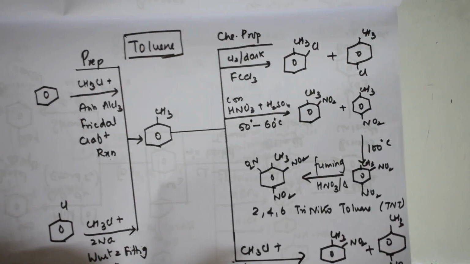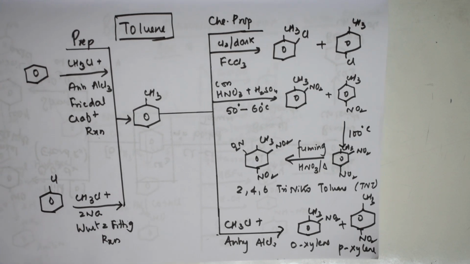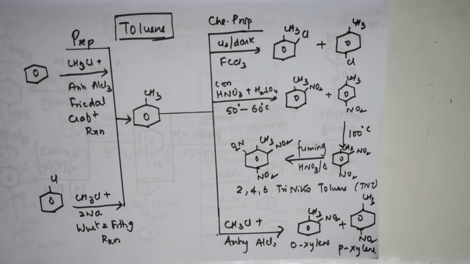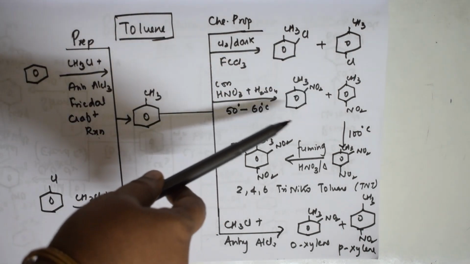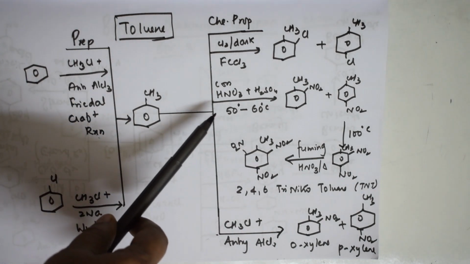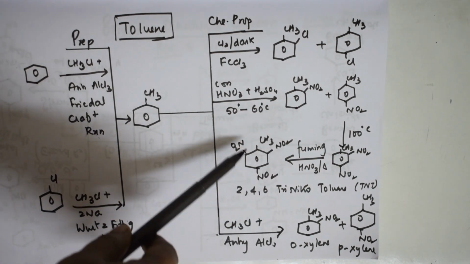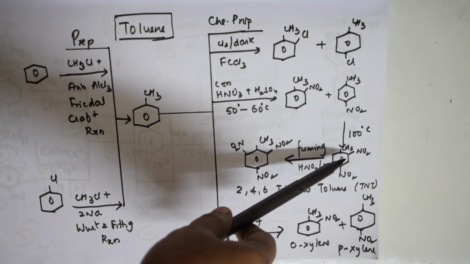If I have to take toluene, right? So toluene reactions, just check. In toluene, preparations are all these. I can prepare toluene from benzene. I can prepare toluene from haloarene. Further, I can use all these possibilities to prepare ortho-para products everywhere. Here one thing for nitrogen, remember, you have to further add fuming nitric acid to occupy all the positions. If you add ortho, then you get para. Further, ortho-para.